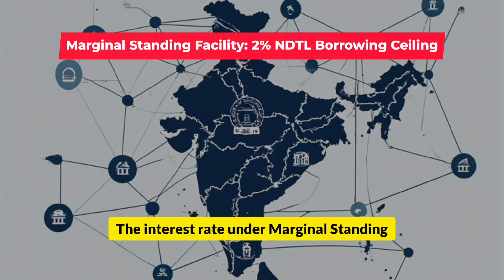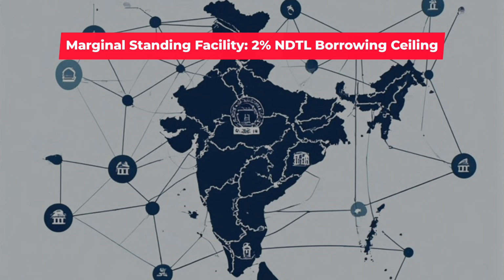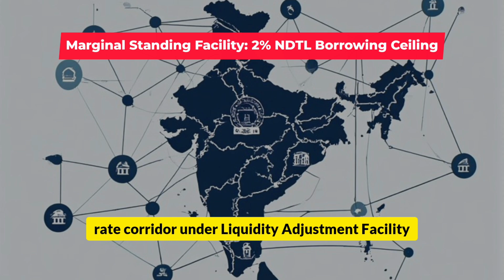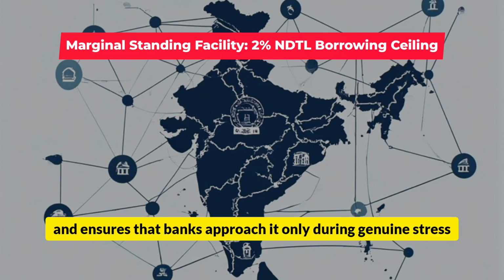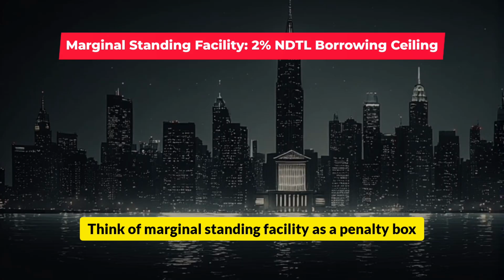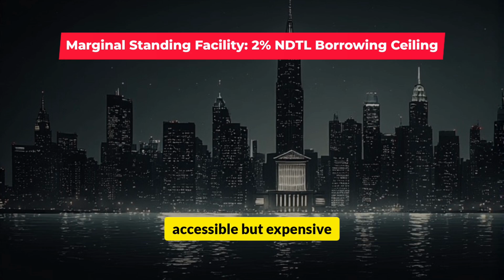The interest rate under marginal standing facility is higher than the repo rate. It usually forms the upper bound of the interest rate corridor under liquidity adjustment facility. This design discourages routine usage and ensures that banks approach it only during genuine stress. Think of marginal standing facility as a penalty box, accessible but expensive.